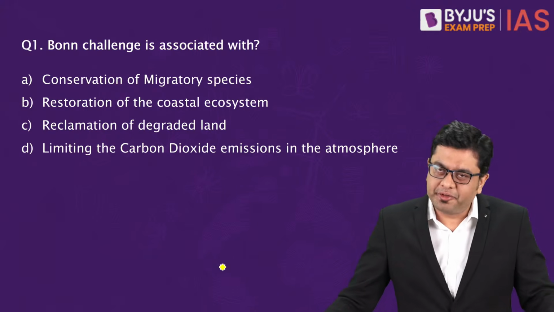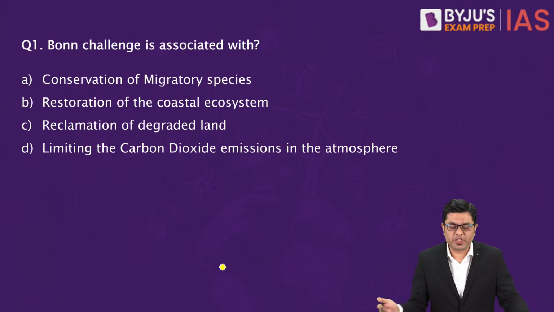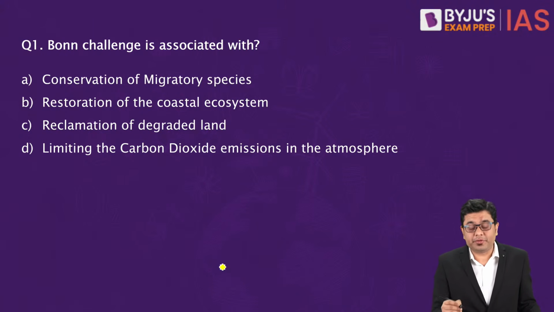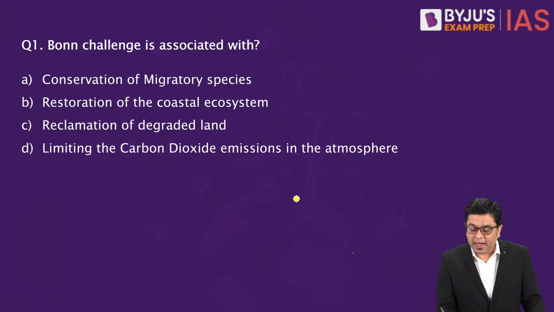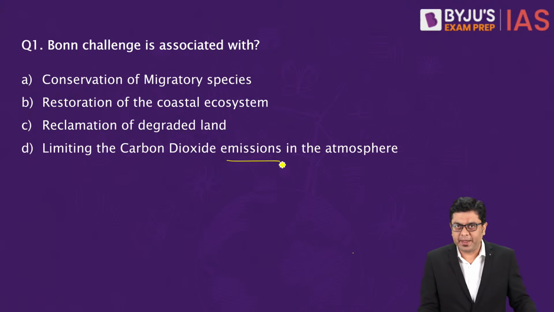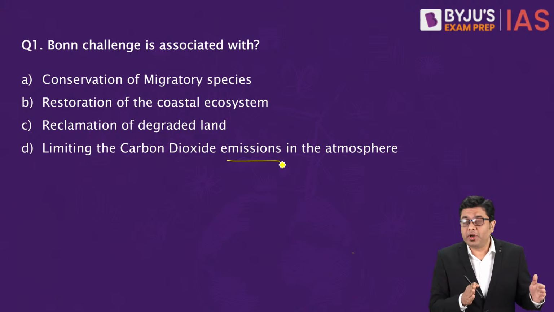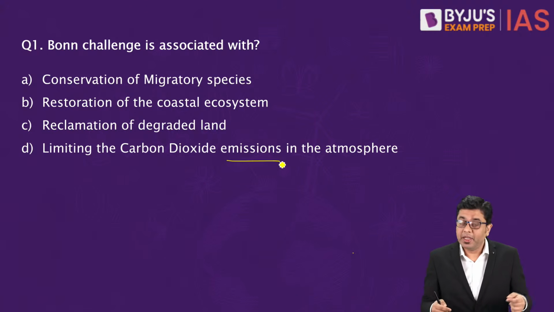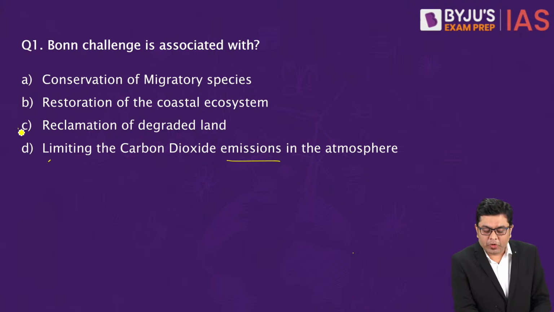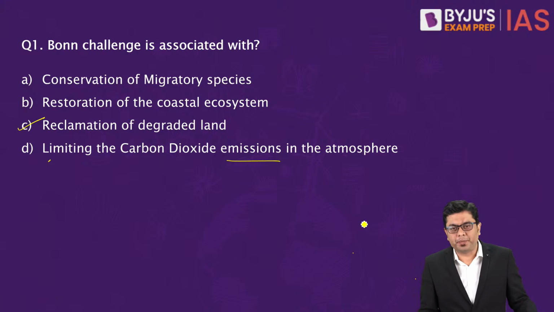So we start with the first question of the day, and that is about Bonn Challenge. Now, Bonn Challenge is associated with A, conservation of migratory species, restoration of coastal ecosystem, reclamation of degraded land, and limiting the carbon dioxide emissions in the atmosphere. So what is it that Bonn Challenge is associated with? Please don't get confused between the Bonn Convention and the Bonn Challenge. Both of them are very, very different. When we talk about Bonn Challenge, it is about reclamation of degraded land. That is option C is going to be the correct answer in this case.